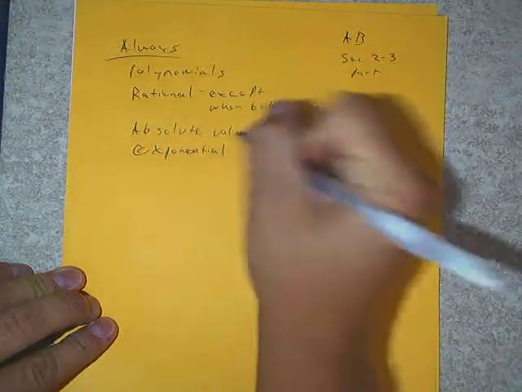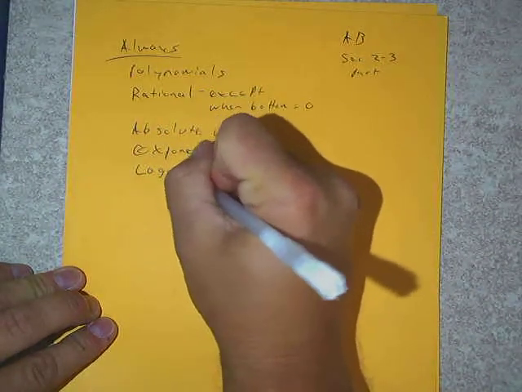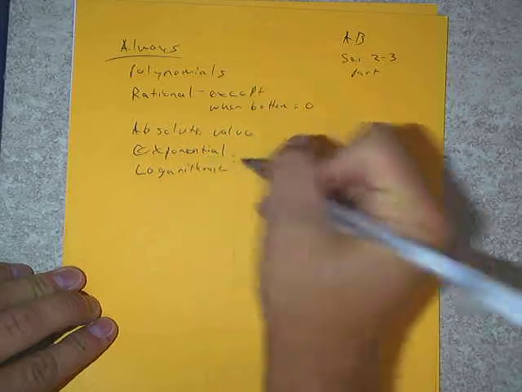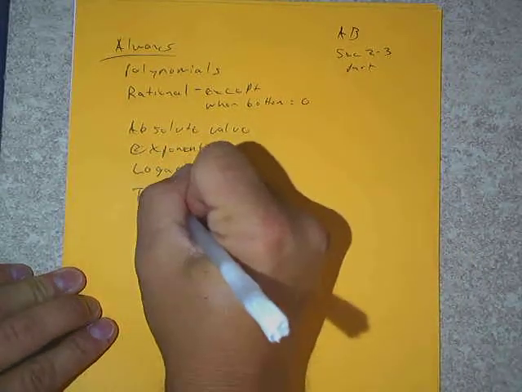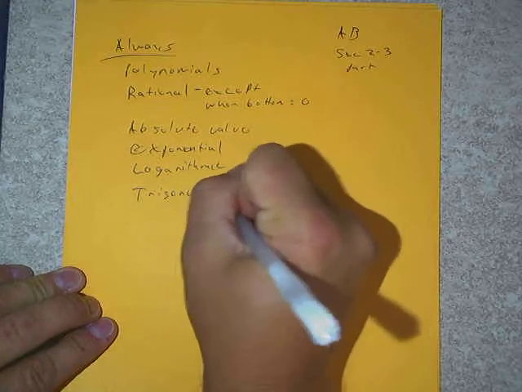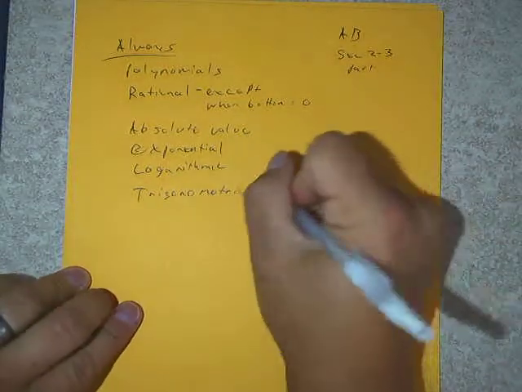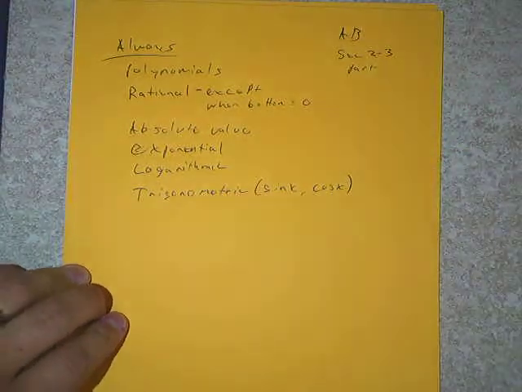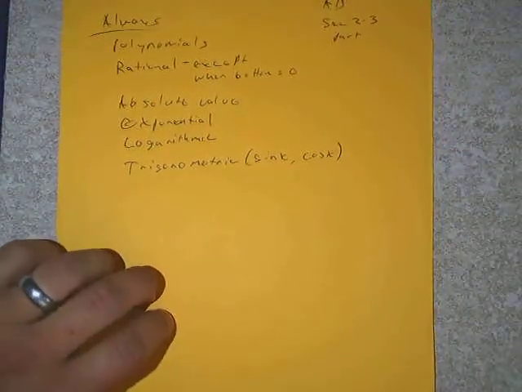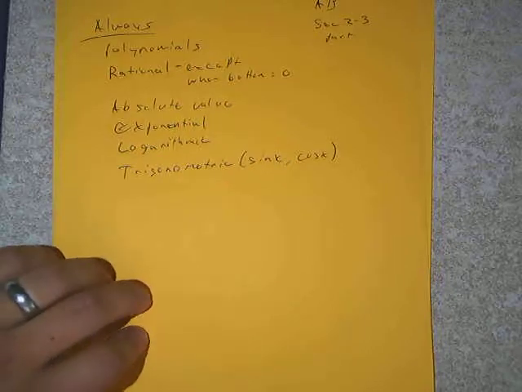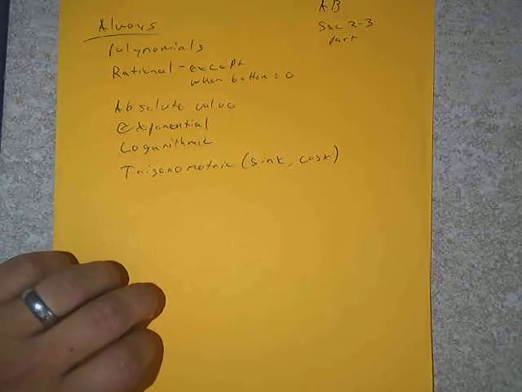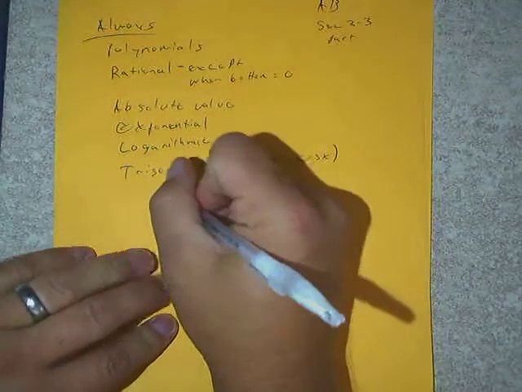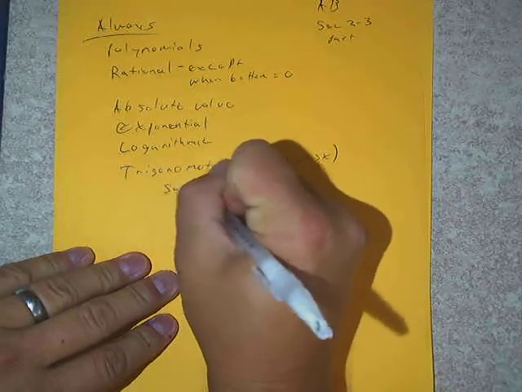Exponential functions, logarithmic functions, trigonometric functions, namely sine and cosine. Anybody think of why all of them aren't always continuous? Why is tangent not always continuous? What does tangent have? It's got asymptotes.